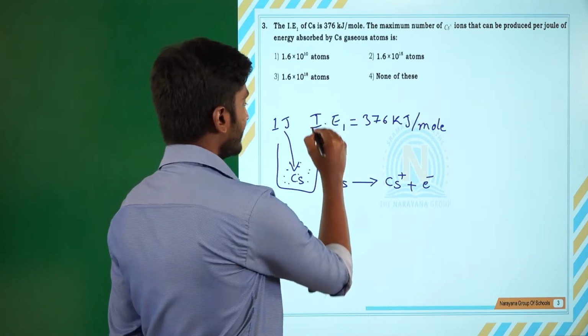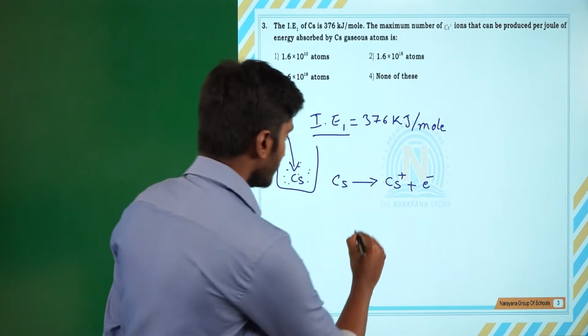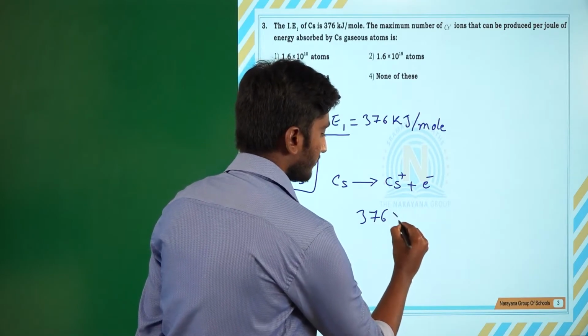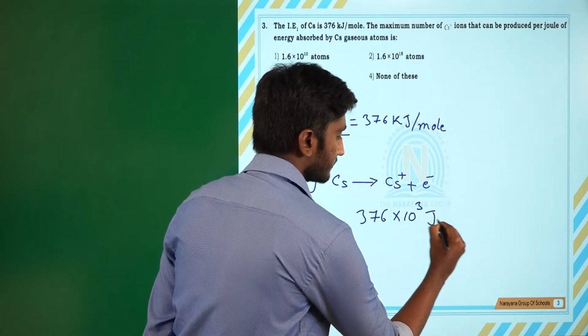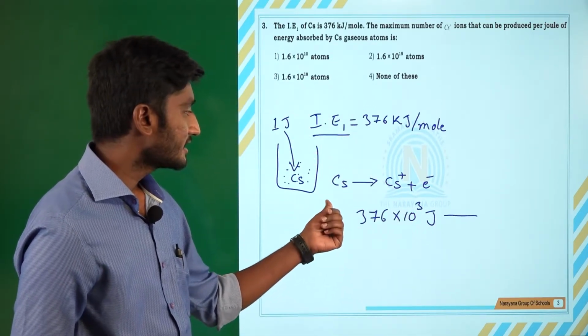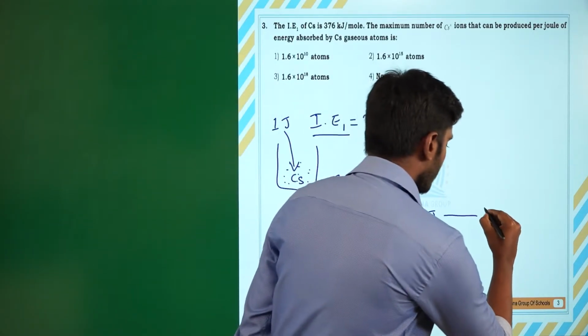Here he has given a hint, IE1 for 1 mole, which requires 376 kilojoules. If you convert into joules, you can write 376 into 10 power 3 joules. This much energy is required to convert 1 mole of cesium atoms to cesium plus.